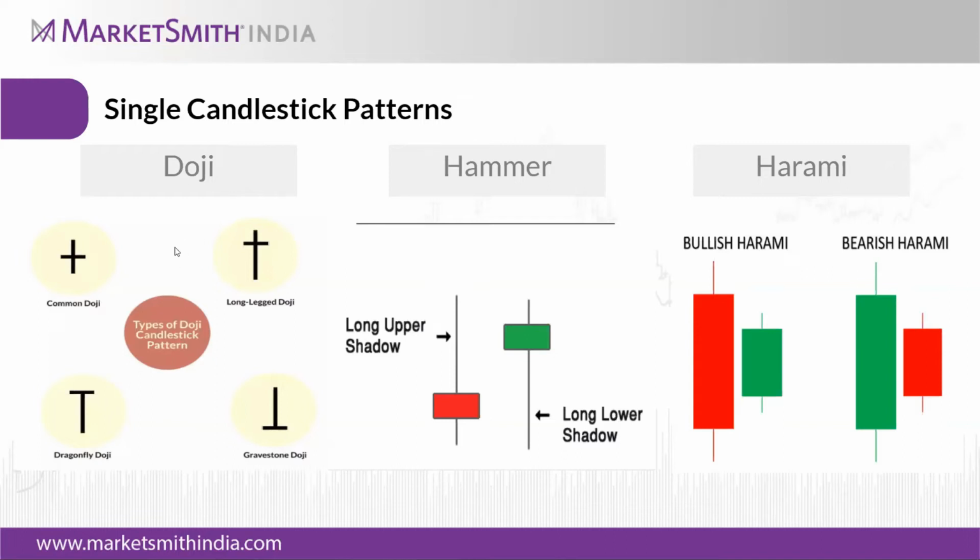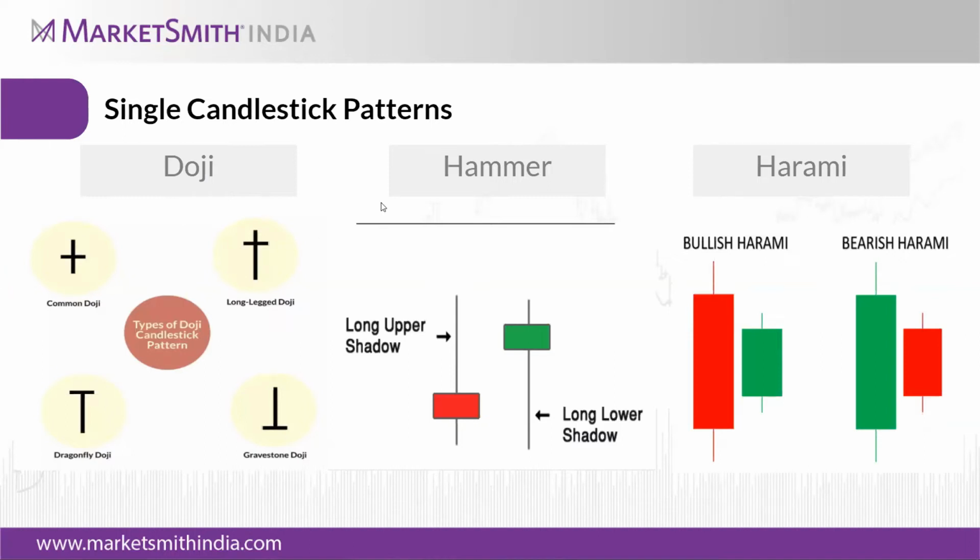The big players, even retail buyers and sellers, don't know how to act in the current market. It's a tug of war between buyers and sellers, and they don't want to push it either to the higher side or the lower side. So the doji forms at that specific time.